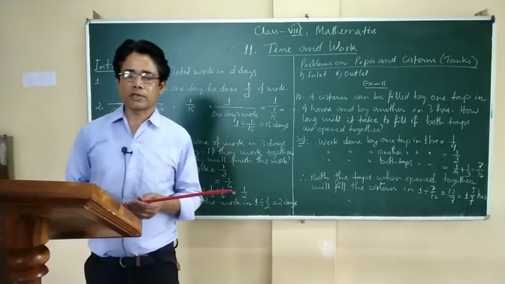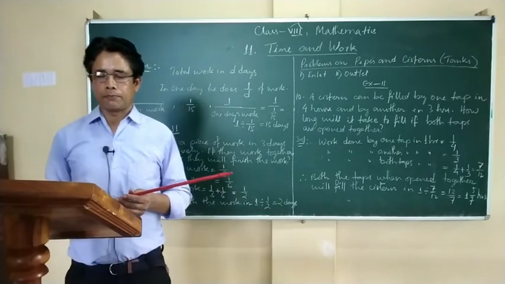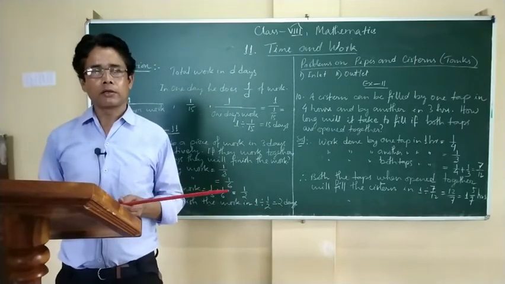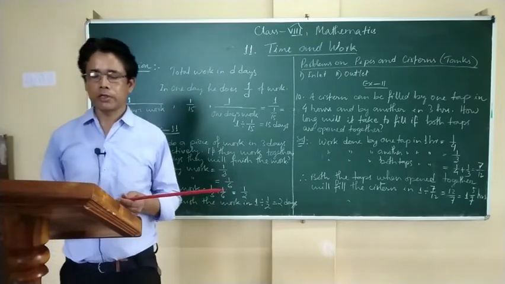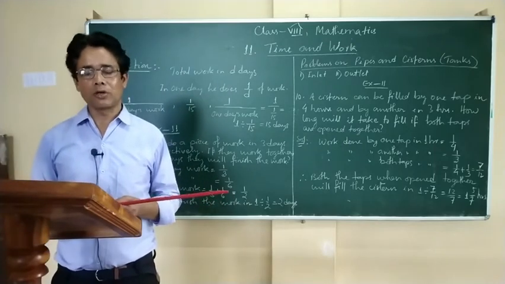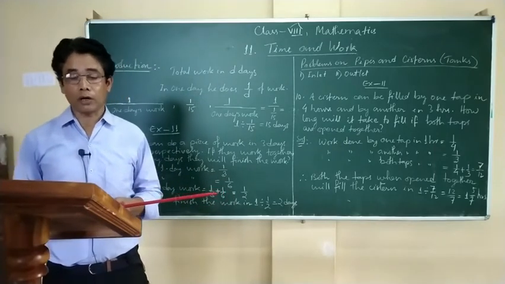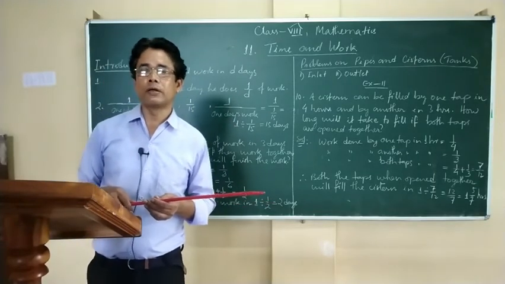So here 2 points are there which we'll discuss. If a pipe fills a water tank in 12 hours, listen carefully, then in 1 hour how much of the tank will be filled?